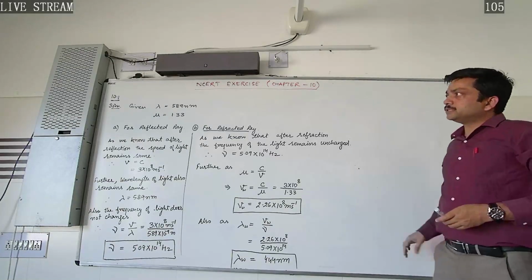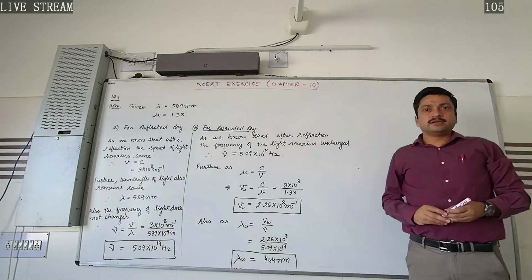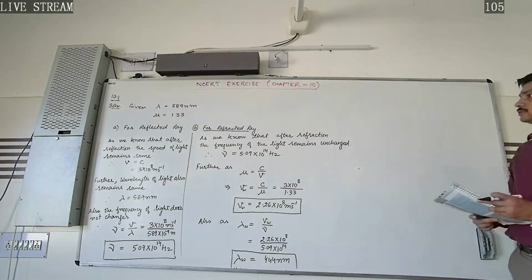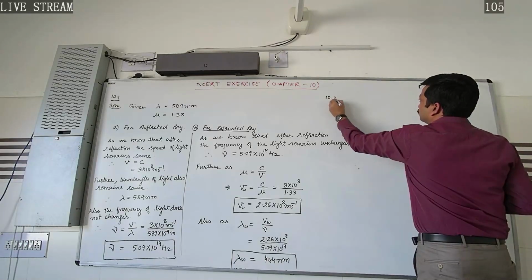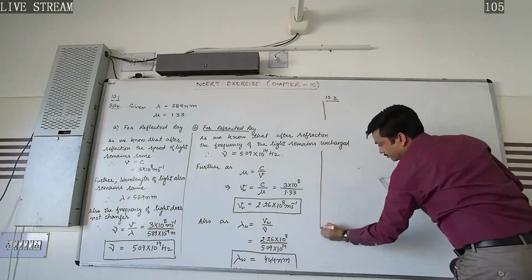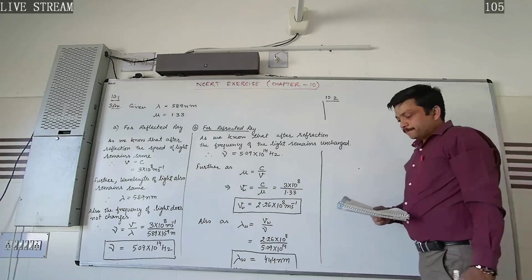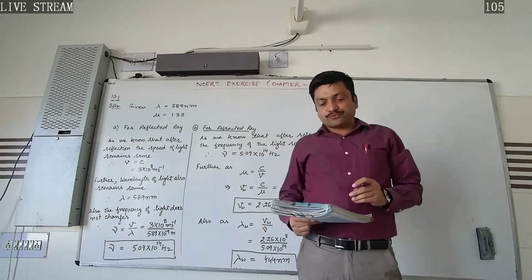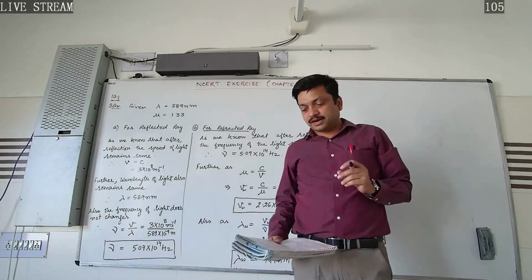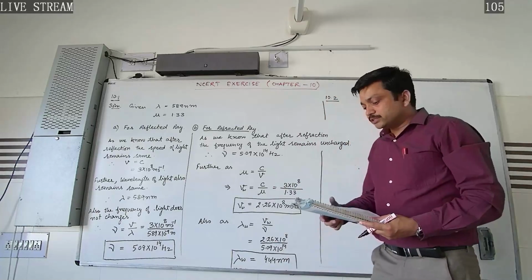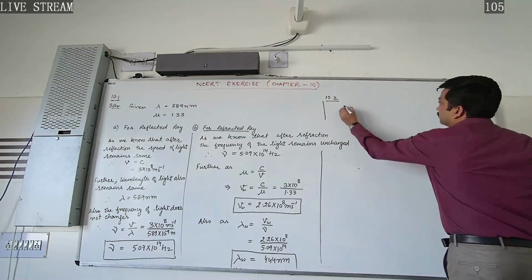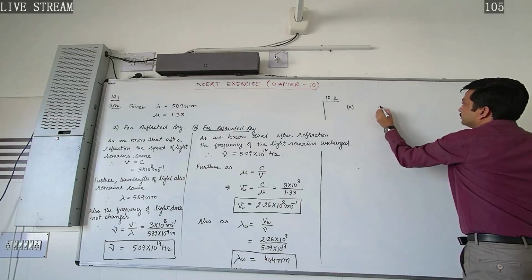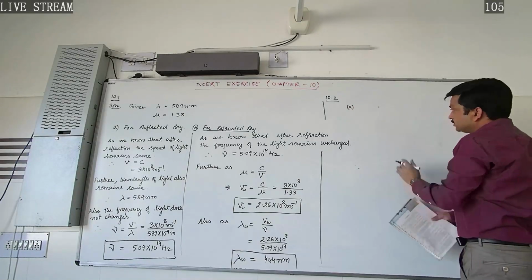So this was your exercise 10.1. Now let's study exercise 10.2. In exercise 10.2, the question is, what is the shape of the wavefront in each of the following cases? In the first case, he has asked about light diverging from a point source.